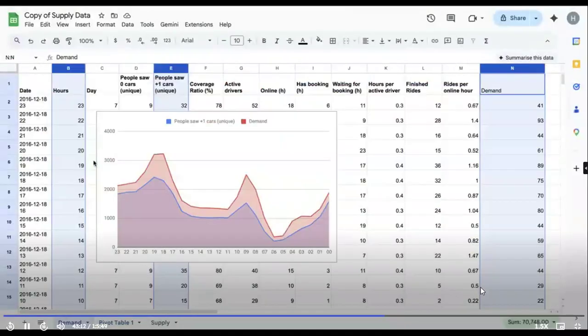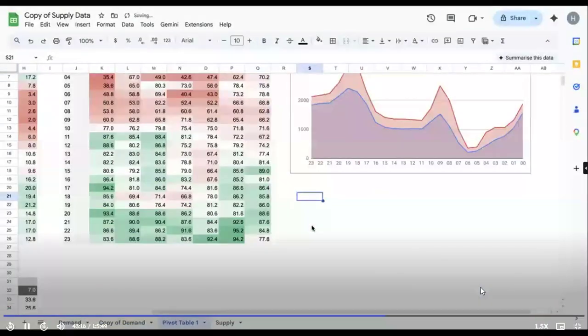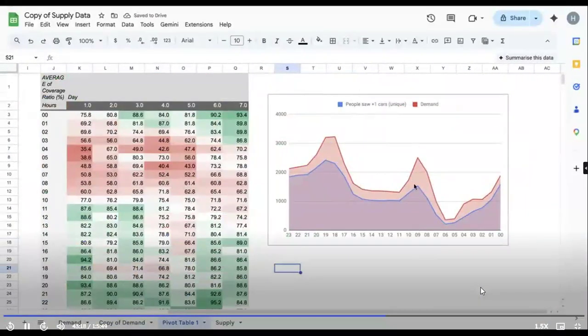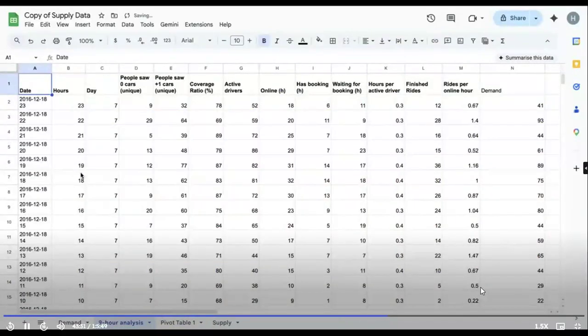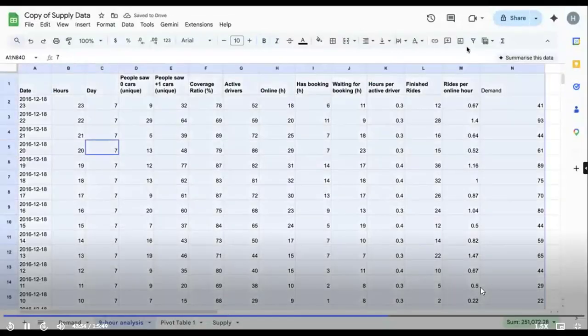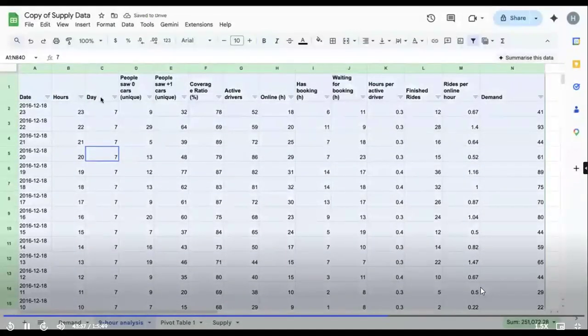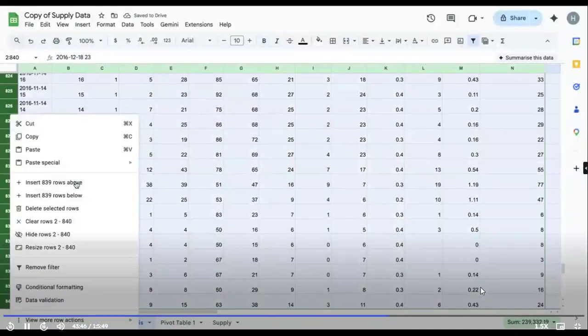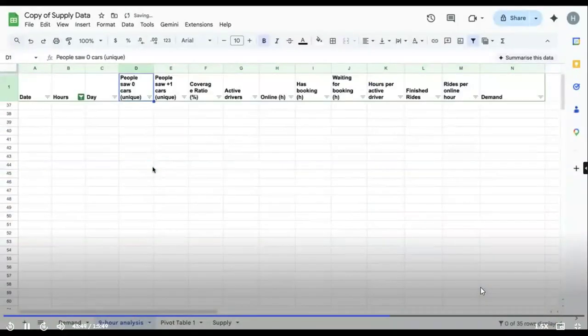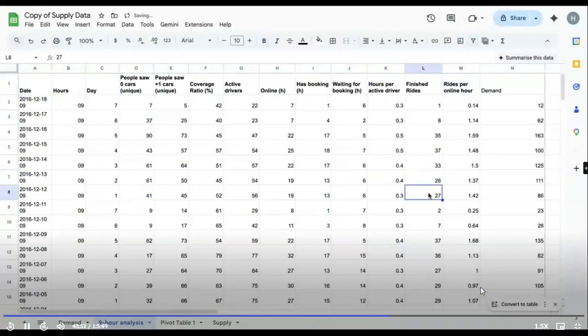All right, let's do this. I'll make a copy of this, and we have picked the 9th hour. I can pick any other hour as well, but that's completely up to you. So let's do a 9-hour analysis. I'll put a filter for the 9th hour, select everything except the 9th and delete it, then remove the filter.